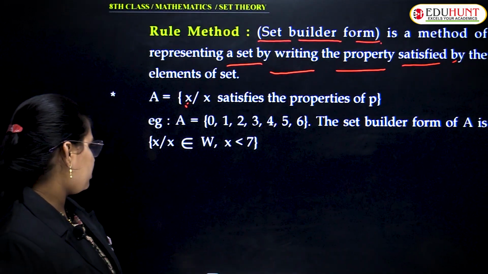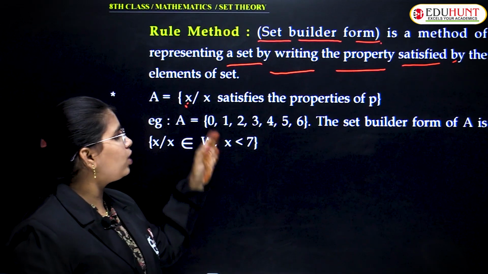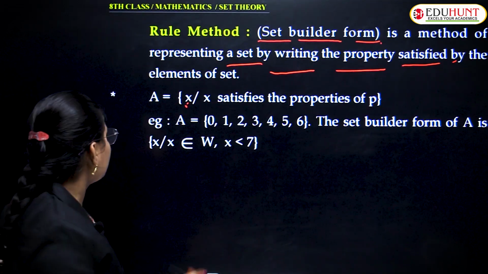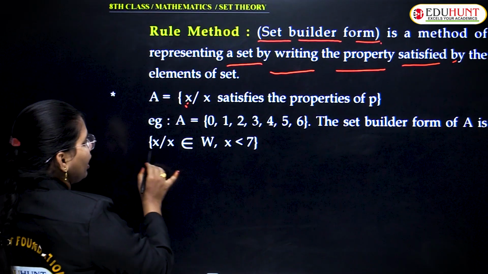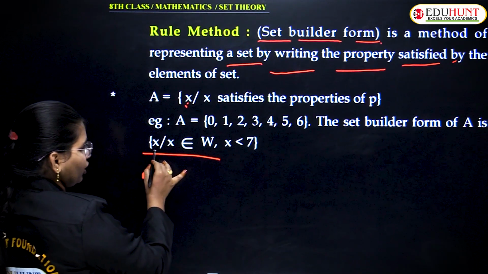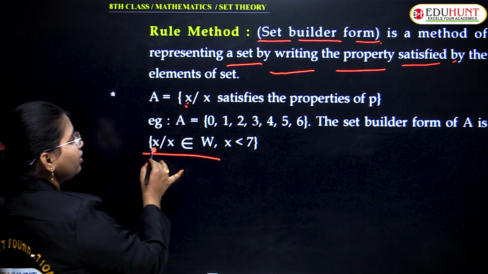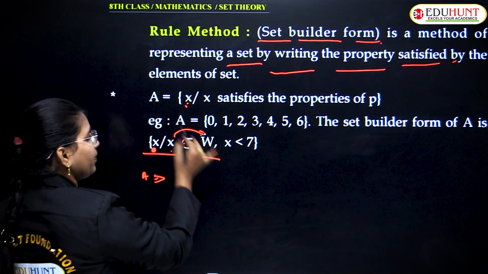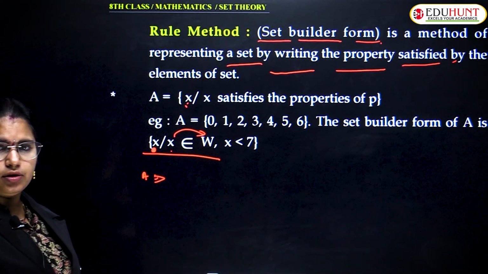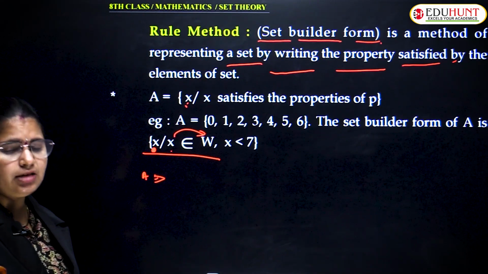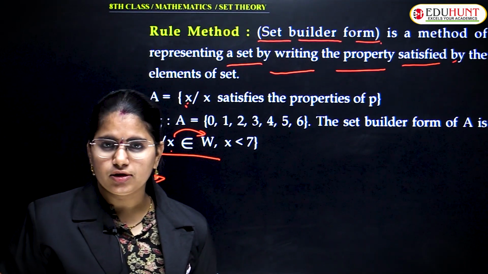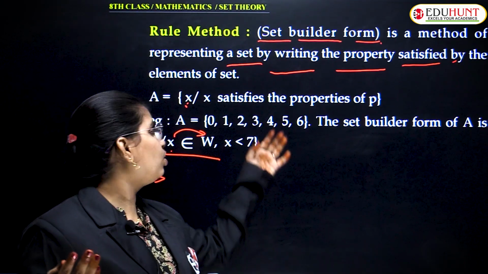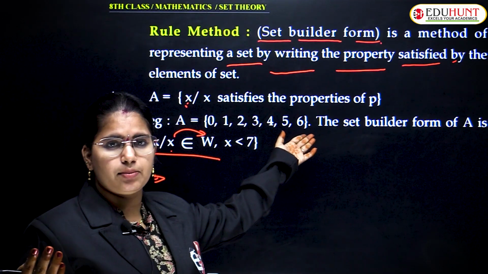What do you mean by that? So X, how do I need to frame this? For example, I write X such that you are taking such type of element which belongs to W, which represents whole numbers, correct? But whole numbers go up to infinity, and I am not writing all whole numbers in this particular example.